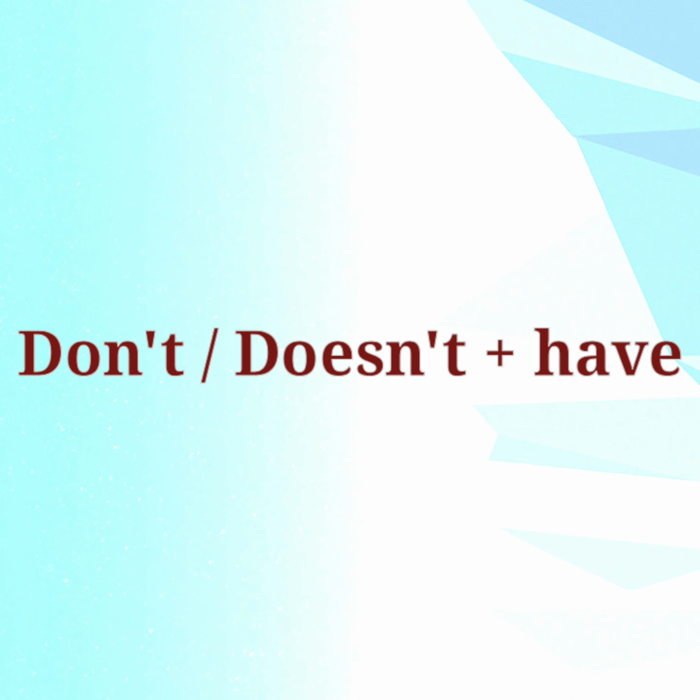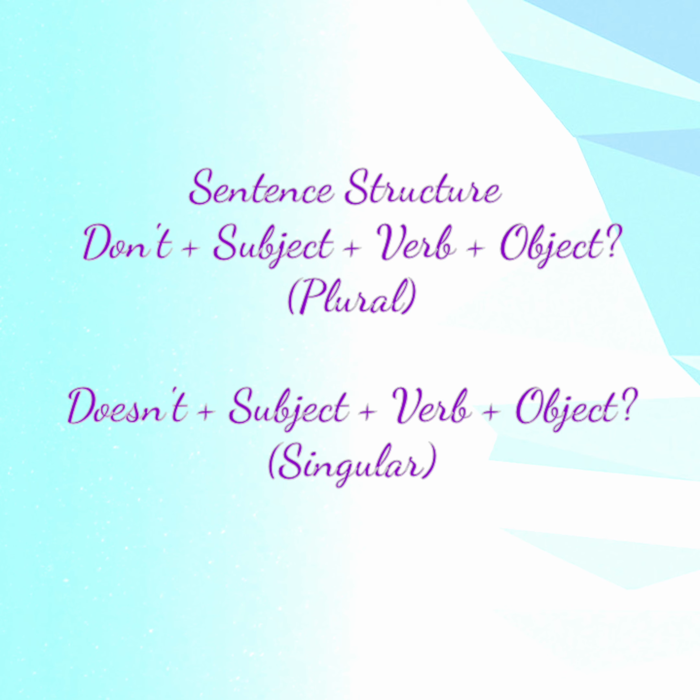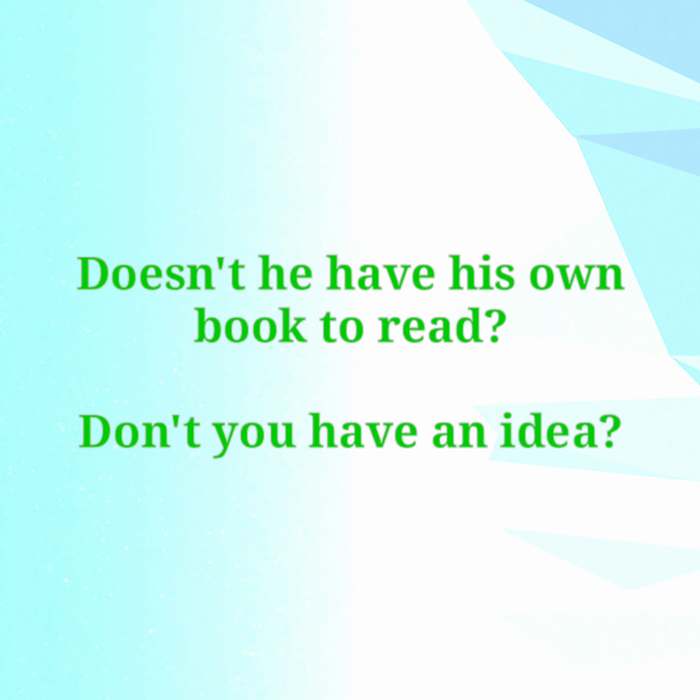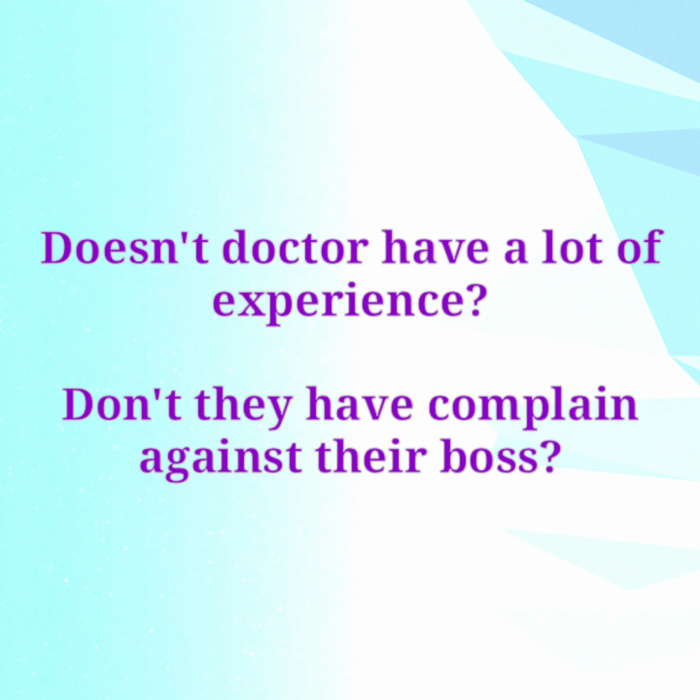Here the rule is to use don't or doesn't with have, and the sentence structure is doesn't or don't, then subject, verb, object. The examples for the same are: Doesn't he have his own book to read? Don't you have an idea? Doesn't doctor have a lot of experience? Don't they have complaint against their boss? So guys, this is all about present simple tense. I suggest you practice, try to make sentences on your own.